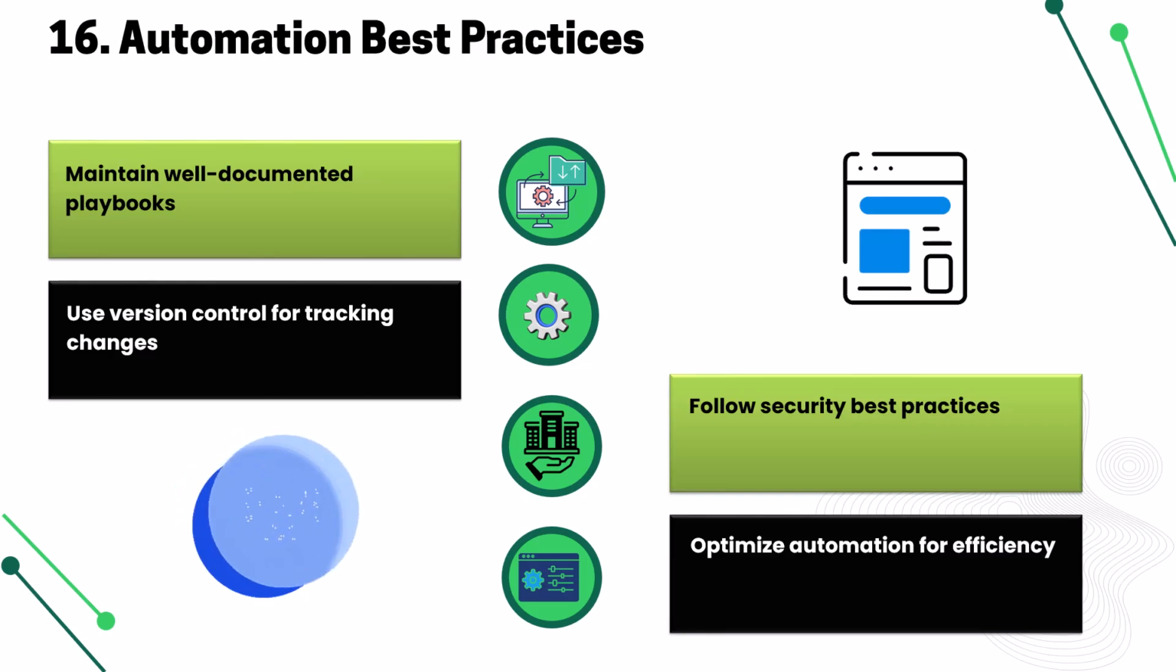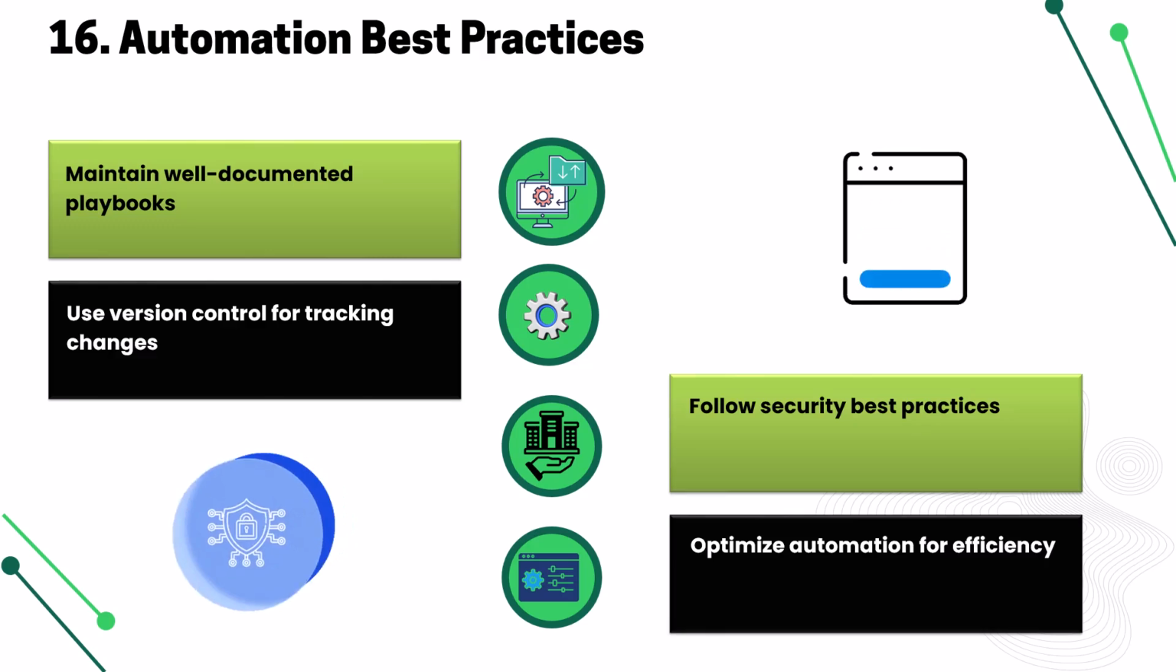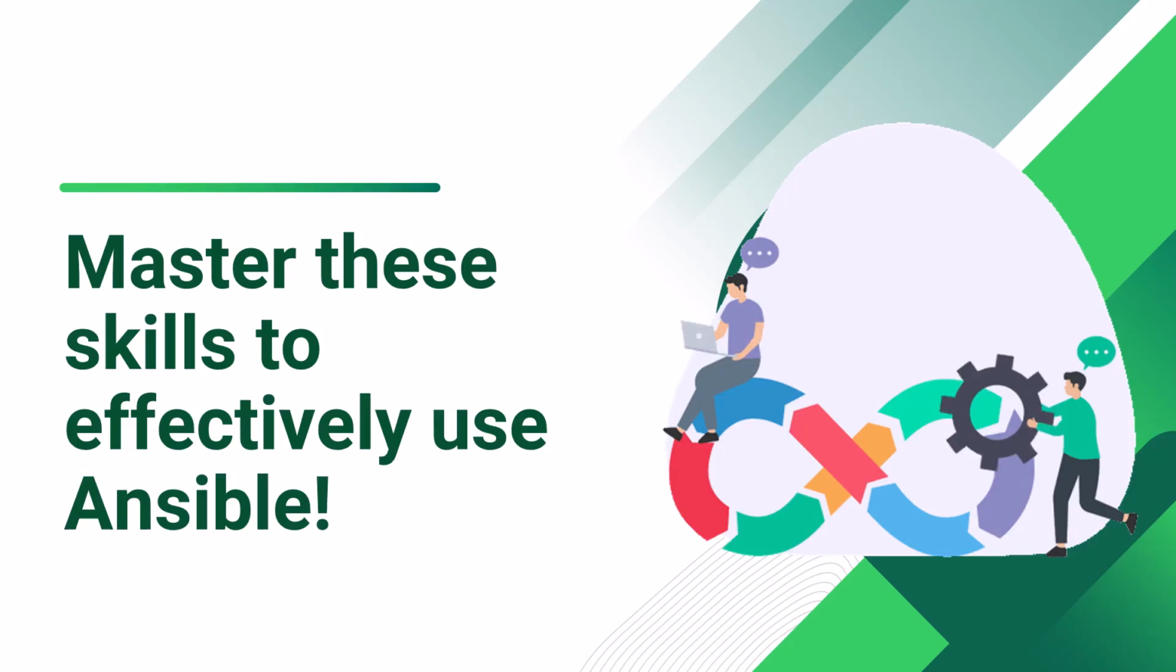Best practices make automation smooth. Document playbooks well, future you will appreciate it. Use version control, because accidental overwrites can ruin your day. Follow security guidelines. Nobody likes an automation disaster. And optimize automation. A slow playbook is like a snail in a race. Mastering these skills makes you an Ansible pro.